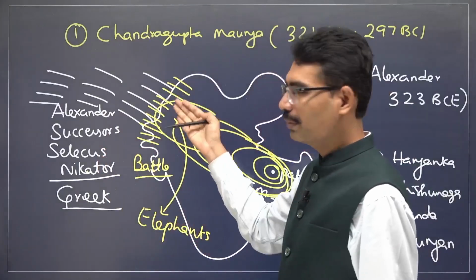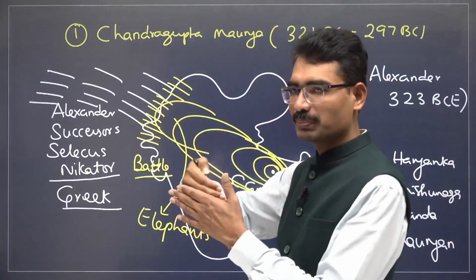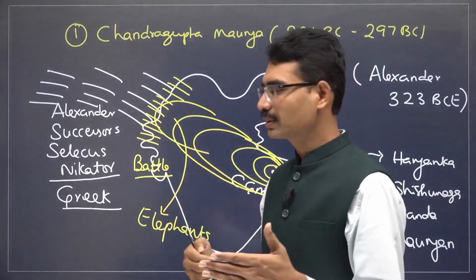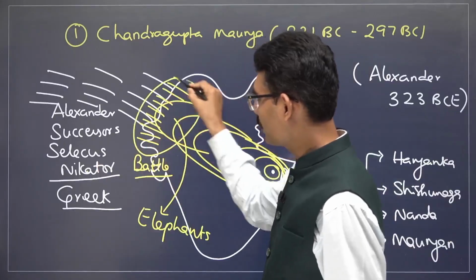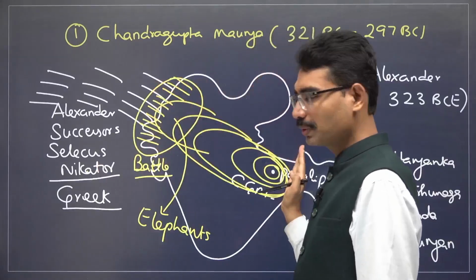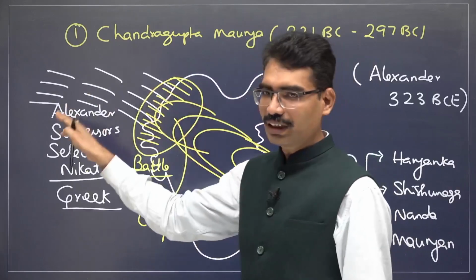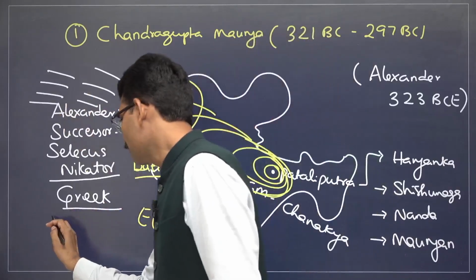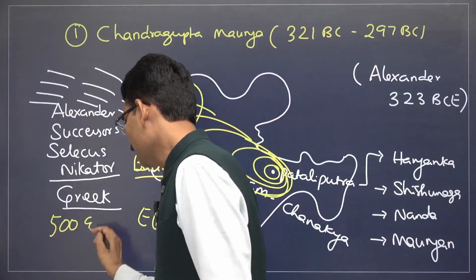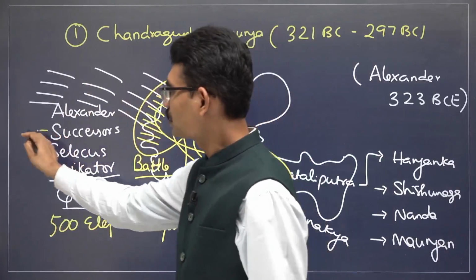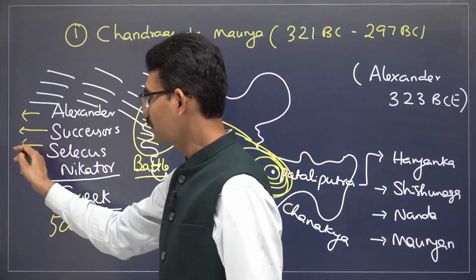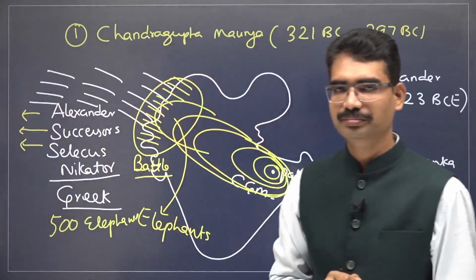Chandragupta Maurya became victorious. As part of the agreement between the two rulers, Seleucus Nicator gave the northwestern part of India to Chandragupta Maurya. He was given 500 elephants, and these elephants he used in fighting his enemies on that side of his kingdom.